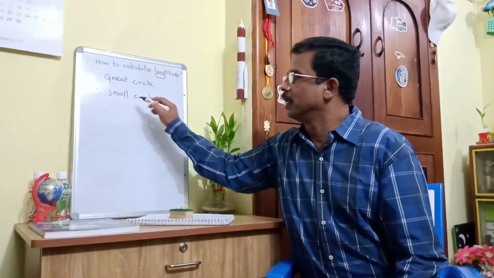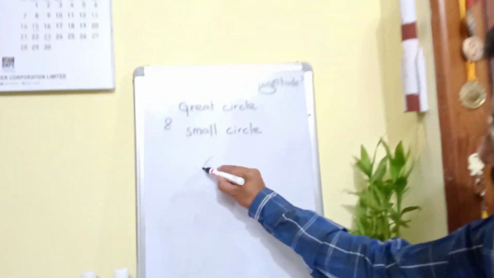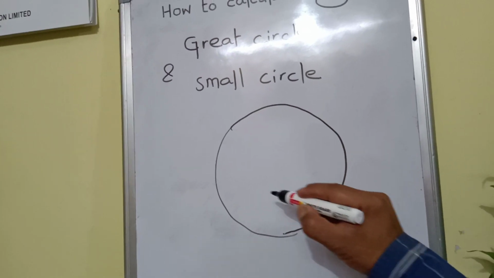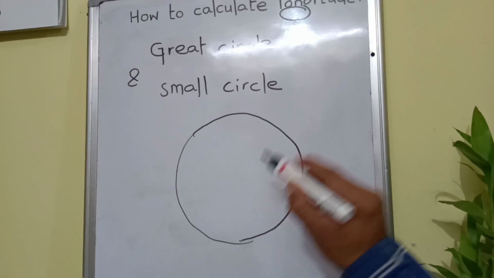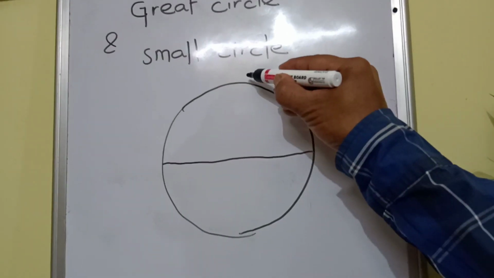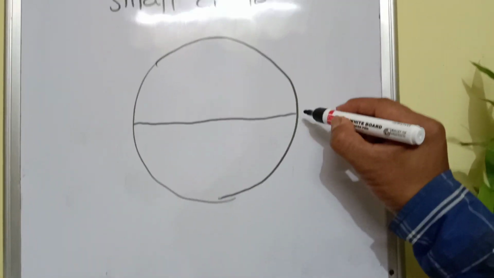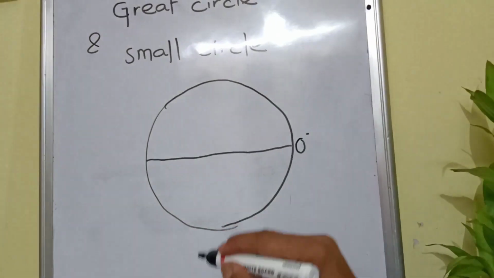Clear? Now children, let me explain great circle and small circle. What is great circle? A circle that divides the earth into two halves. Clear? A circle that divides the earth into two halves. Here you see equator line. It divides the earth into two halves, northern hemisphere and southern hemisphere. As such, equator, 0 degree equator is said to be a great circle.